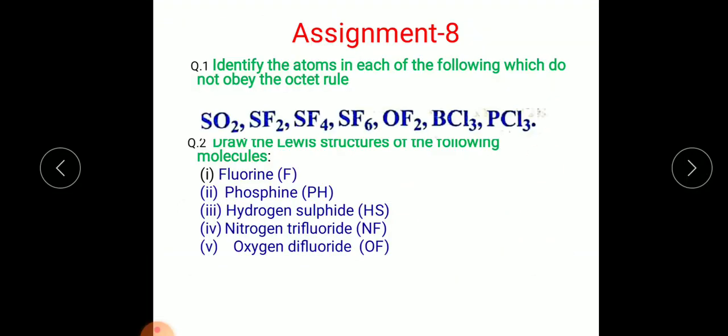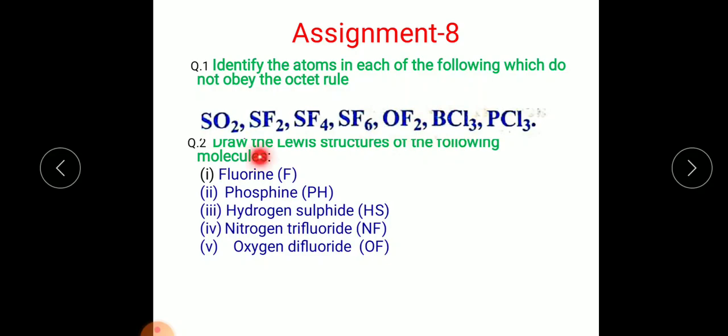So today's assignment 8: identify the atoms in each of the following which do not obey the octet rule: sulfur dioxide, SF2, SF4, SF6, OF2, PCl3. Out of these you have to identify the atoms which do not follow the octet rule. That means the central atom does not have 8 electrons.